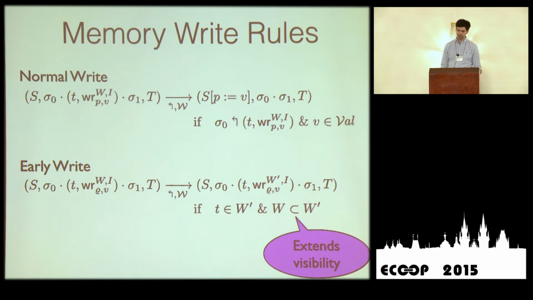And so the rules are, I'm just going to show you 2 rules, and this is the end of the formal stuff. The rules specify how writes can be propagated into memory. The first rule just says, if you can find a write in sigma 0, sigma 1, this temporary store, such that this write does not conflict with anything in the front part, sigma 0 there, then you just update it into the memory in the store S. And the second rule says, at any point you can choose to increment the set of threads that can read this write immediately without it being performed in the main memory. Okay, so that's the basic idea.